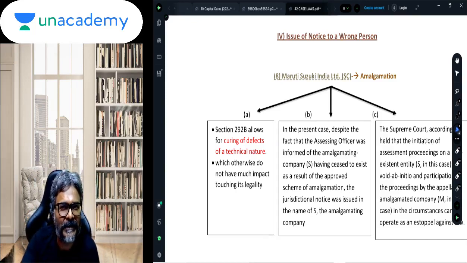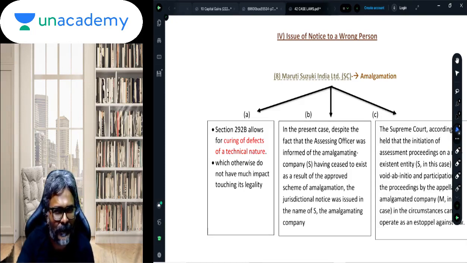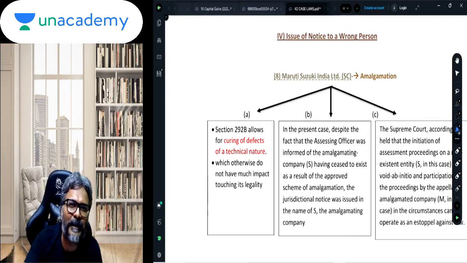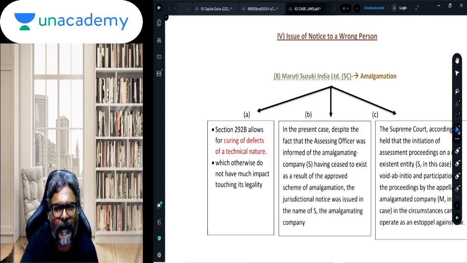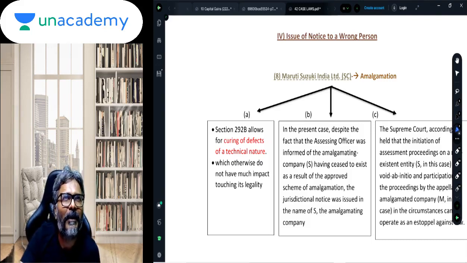Since the notice of 143(2) is mandatory to be served in section 147 proceedings, the absence of such notice of scrutiny will not make the proceedings valid just because the assessee has participated in the proceedings under section 147 without raising an objection of the absence of notice under section 143(2). Is that clear to all of you, students? Fine. So that is the point.